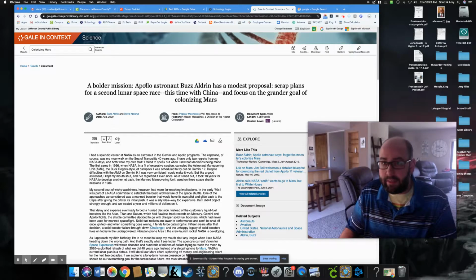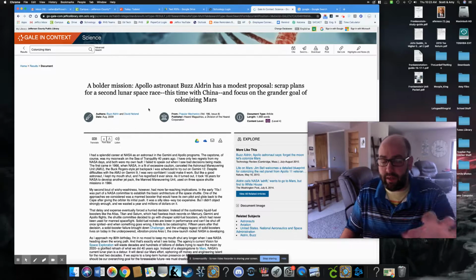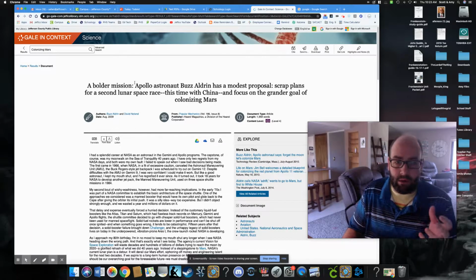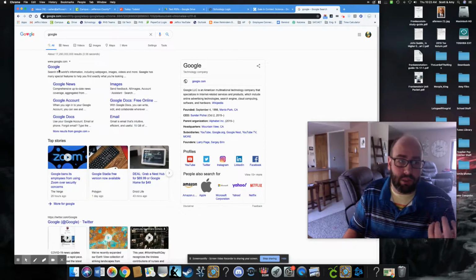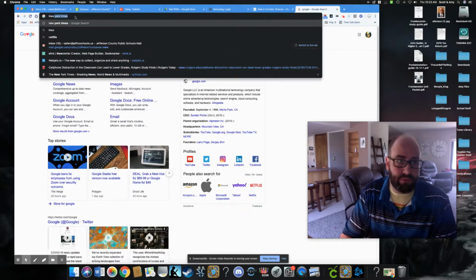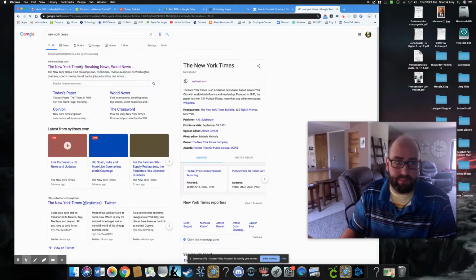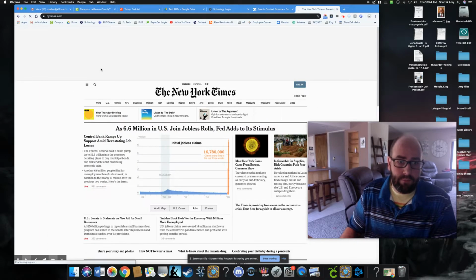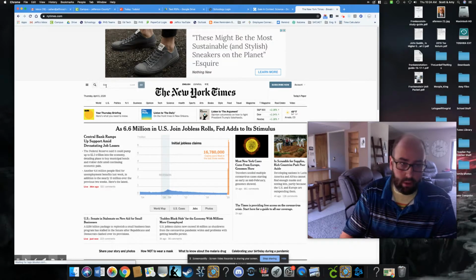The other place you can do your research is in newspapers. Now, you're getting some newspapers in here in the databases, but you can also go and directly search for newspapers on Google. So let's go search for New York Times, because I like that newspaper. And let's go ahead and search for colonizing Mars.